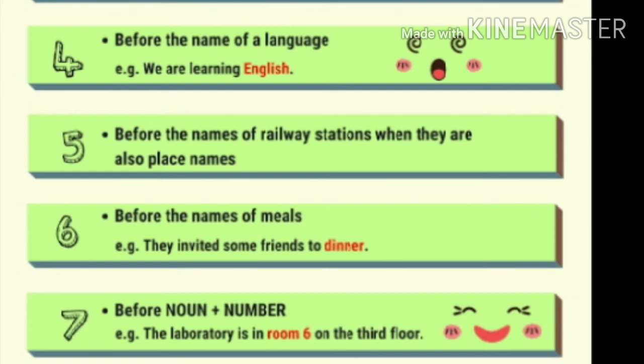Point 5. Before the names of railway station when they are also place names. Point number 6. Before the names of meals. For example, they invited some friends to dinner. They invited some friends to lunch. Point number 7. Before noun plus number. Example, the laboratory is in room 6 on the 3rd floor.